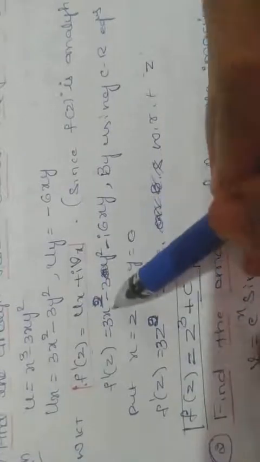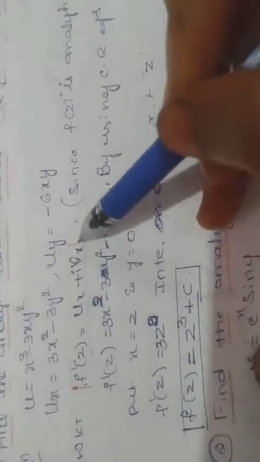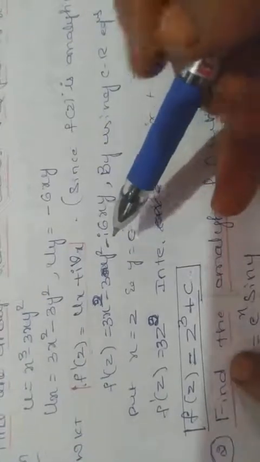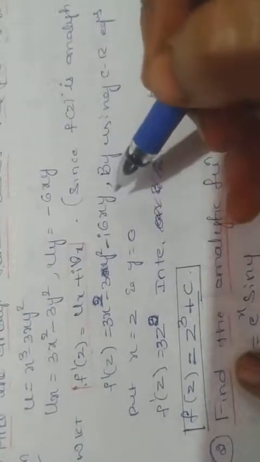Now by using CR equations, v_x is equal to minus u_y. Here replace the second term by minus u_y. So f dash of z is equal to u_x, which is 3x square minus 3y square, and v_x is minus u_y, and minus into minus is plus, i 6xy.